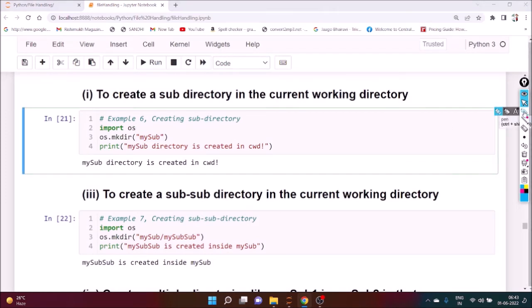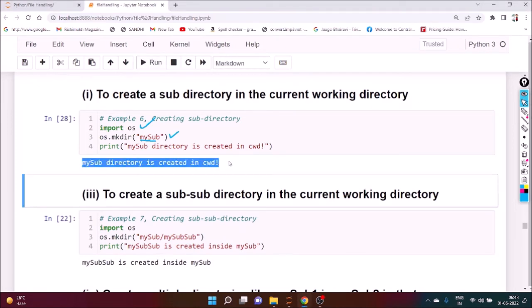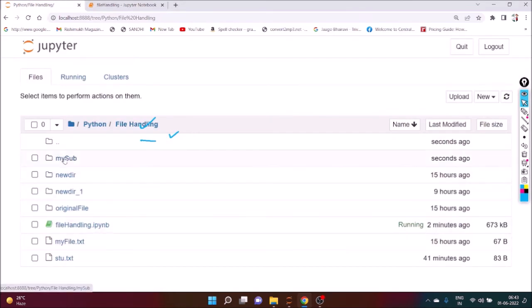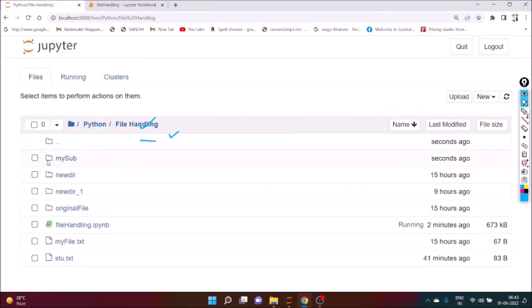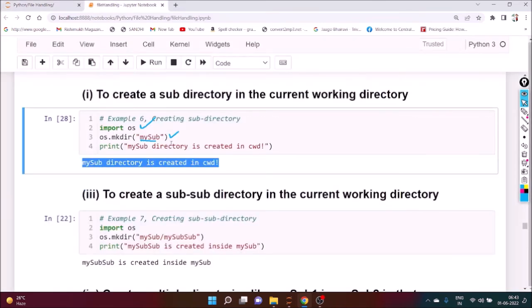You can check import os, then os.mkdir. It will create it, and we can print 'my subdirectory is created in current working directory'. If you execute it, we get that message. You can see here mysub is created. Definitely there is nothing inside. In this way we can create one folder or directory.